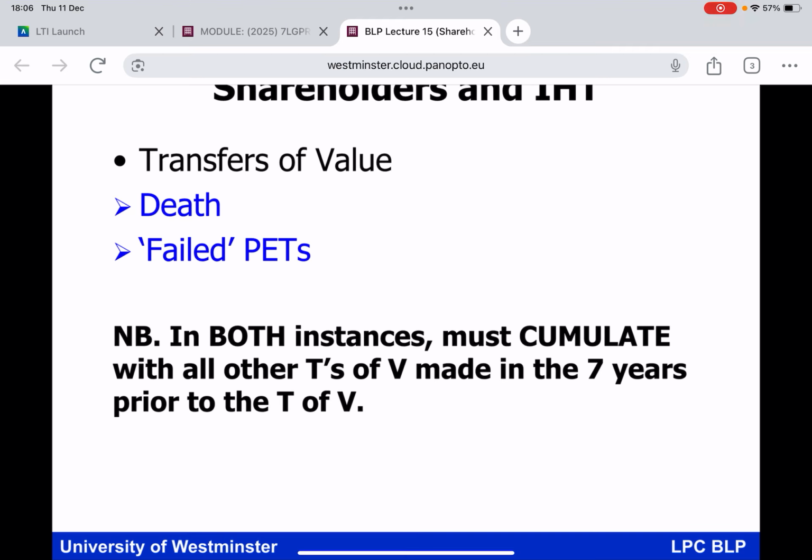Shareholders and IHT, transfers of value. We inevitably are interested in death. Death is a transfer of value from the perspective of IHT. We're also interested in PETs, a lifetime gift made by an individual to another individual. On the whole, everybody, we are no longer interested in LCTs, where a wealthy individual puts cash or assets into a trust during lifetime. But we can't ignore death, and we can't ignore PETs, can we?